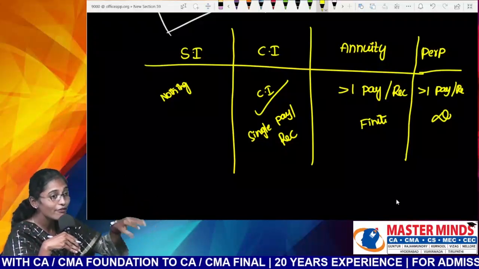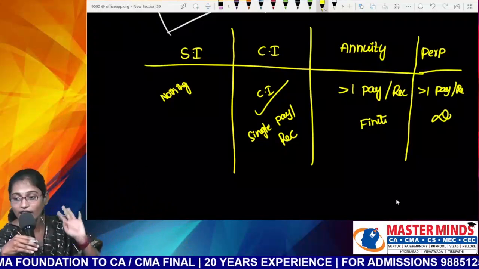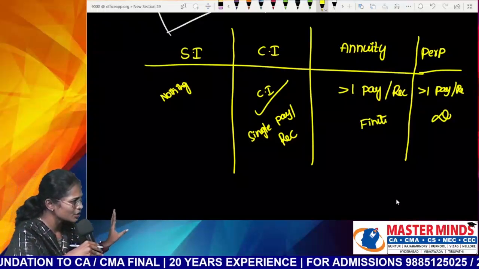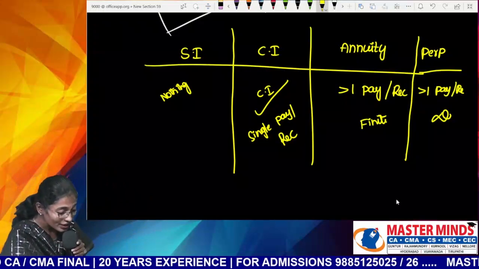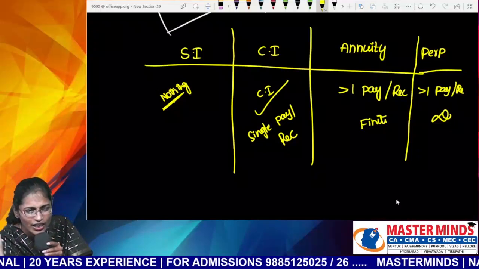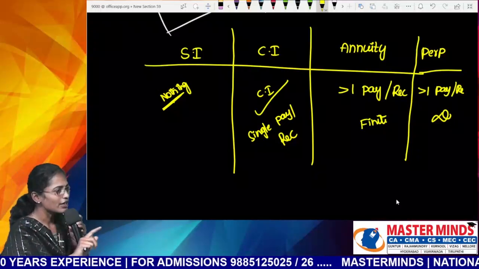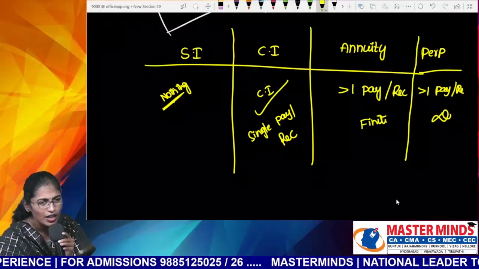For example, if it is annuity, how I'm saying that it is present value, how I'm saying that it is future value, that also I'll explain. So don't worry, Nana, I will cover the entire concept here. But before starting that, you must understand this. If nothing is specified, I'll call it simple interest. If the words compound interest are available, then only I'll go for compound.